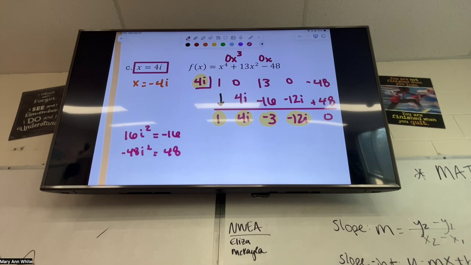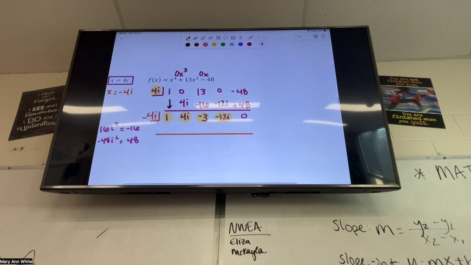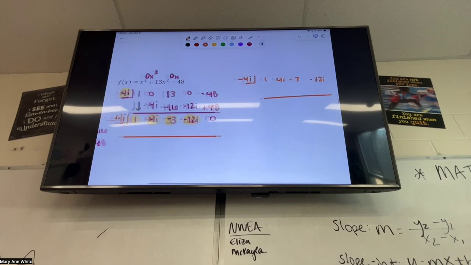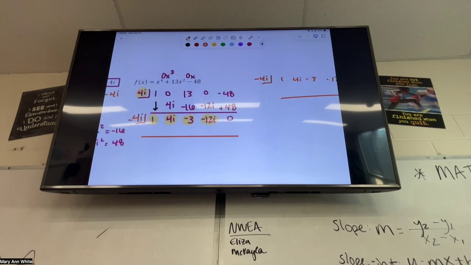Now, I don't know where your spacing is at. If you have room, I would just immediately set up a new synthetic division for negative 4i, just right underneath it. If you don't have room, you can rewrite this. It's totally fine. Like I could write negative 4i, 1, 4i, negative 3, negative 12i, and all that stuff. Do I need to worry about that 0 there?